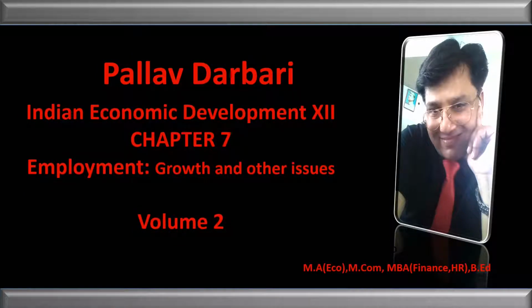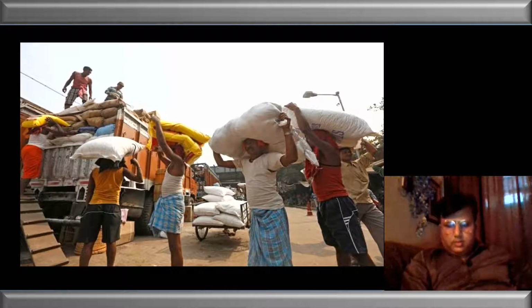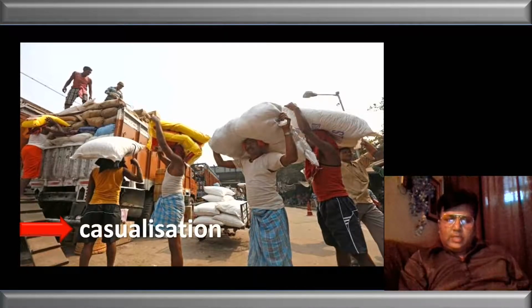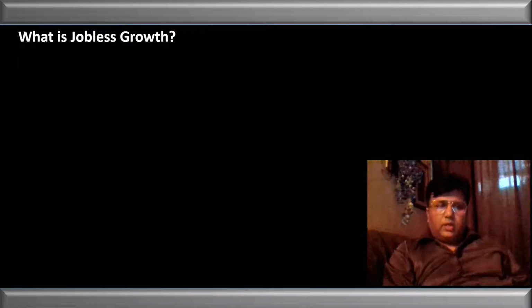In this video, we will discuss Indian Economic Development Class 12th, Chapter 7, Employment. This is the second volume of the chapter, Employment. In this video, we will discuss Casualization and Informalization. Firstly, we should know what is the meaning of jobless growth.